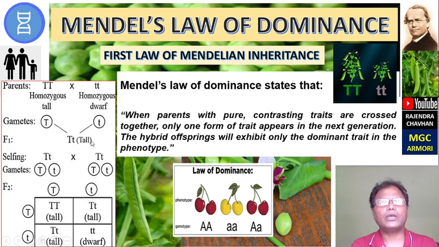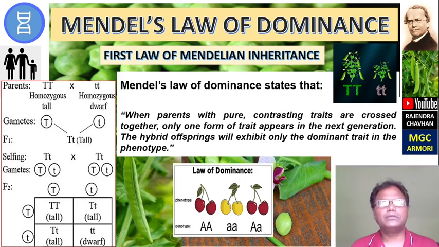It is a heterozygous dominant tall. Then after selfing, capital T small t crossed with capital T small t, we get 2 gametes, capital T and small t. In the F2 generation, the dominant tall variety will be 1, heterozygous tall will be 2 and homozygous dwarf will be 1.